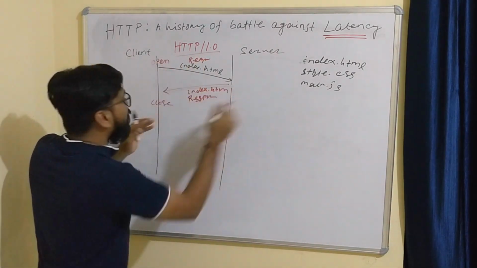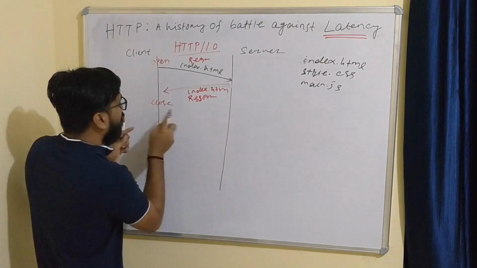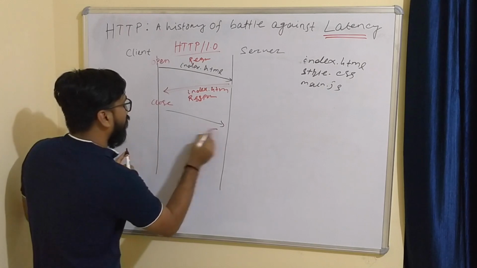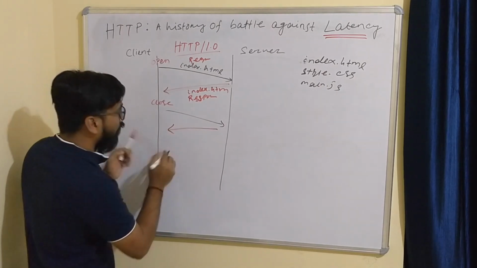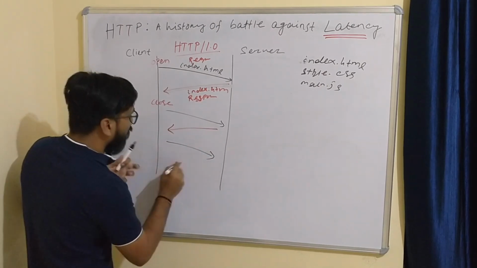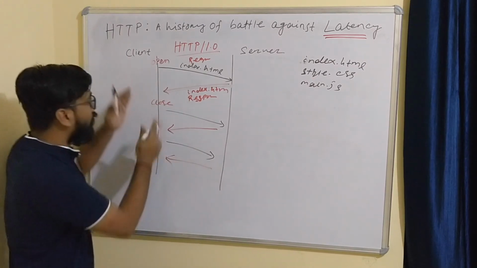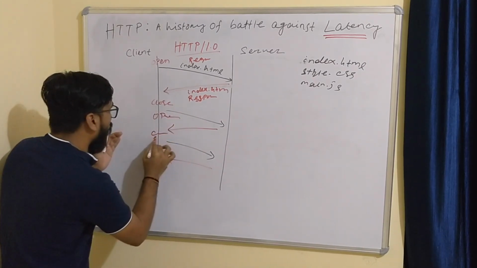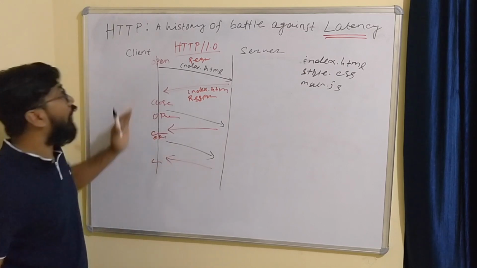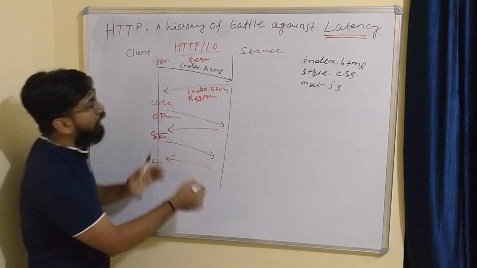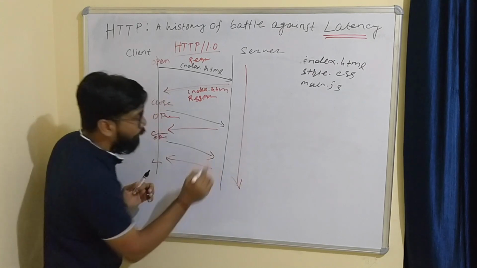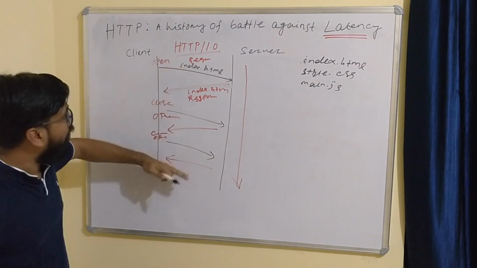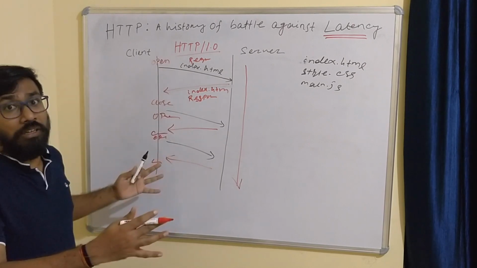Similarly, the same for the request style.css, then the response. So here it opens, closes, and opens again and closes. This is how 1.0 works, and it takes too much time. You can realize how the latency has increased here.